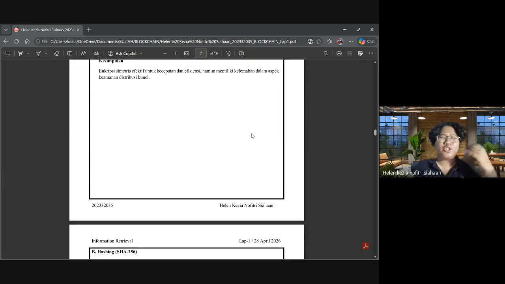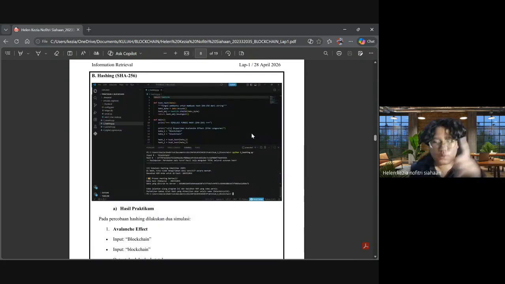The hashing is more simple. Why? Because we talk about the practice first. The practice says you type python and the name of the file, and you will need to enter something here. It specifically needs your name. So I put my name in there, 2023-32-035, and then the hashing will make the hashed data.